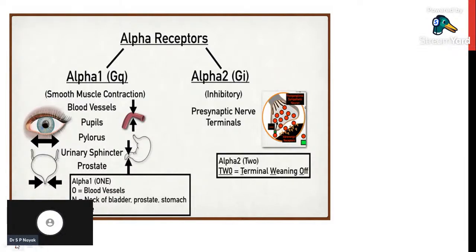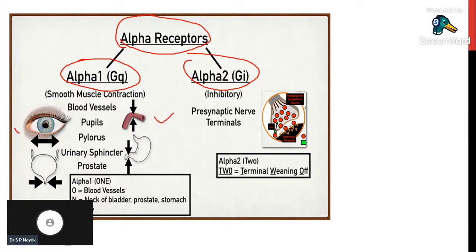Before understanding the pharmacotherapy, let us see some basic points about pharmacology. We have alpha receptors. In alpha receptors, we have alpha 1 and alpha 2. Alpha 1 receptors are mainly located in blood vessels, pupils of the eyes, and sphincters of the GI tract.